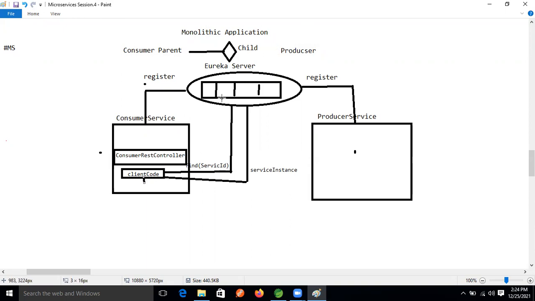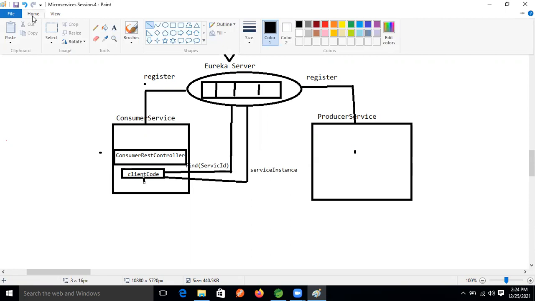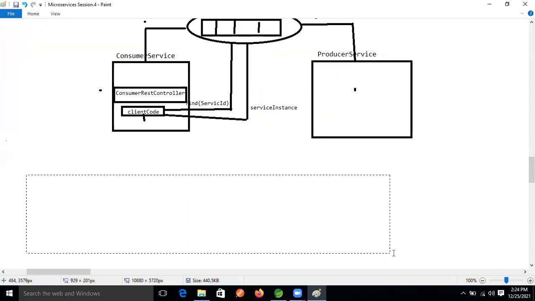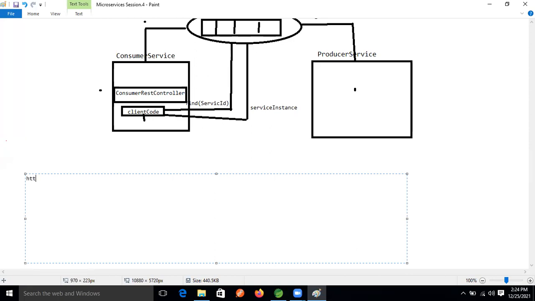We get the URI from the Eureka server, right? Let's understand one time: HTTP colon localhost, with port number 25 I'm giving, right? This is the URI.